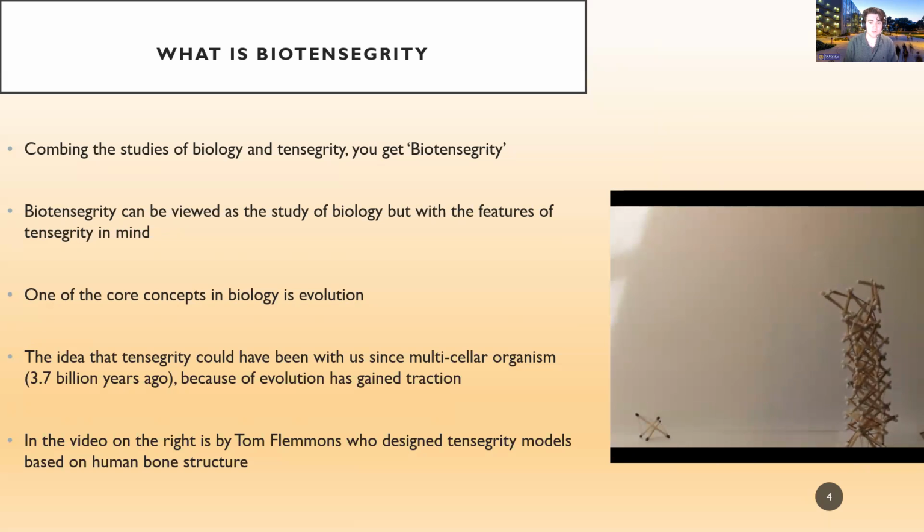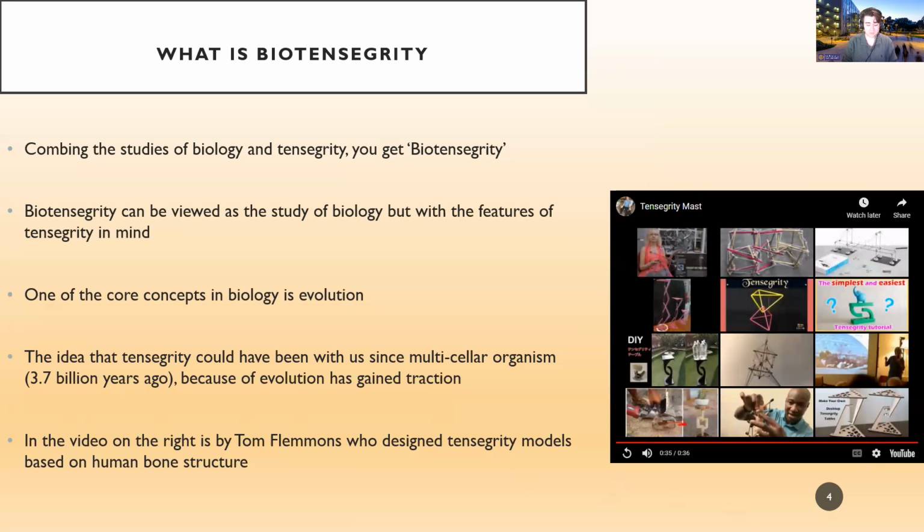And this is tensegrity structures, which combine flexibility, resilience, and strength with minimal energy and material requirements. So this is basically showing how tensegrity can be applied to bone structures. I will say this video is a little uneasy to watch. It's a little scary, but it's pretty cool that this was built. Tom Flemons is a really cool guy. I recommend looking him up.